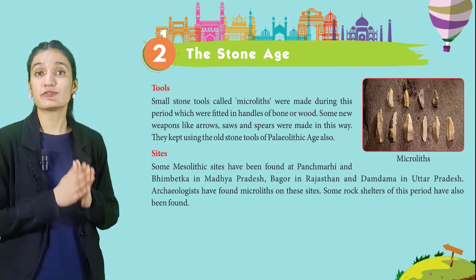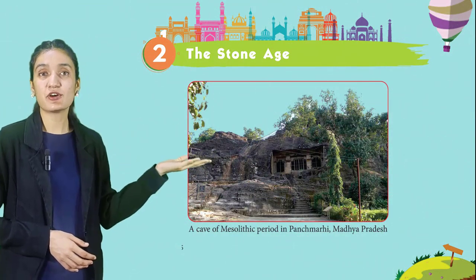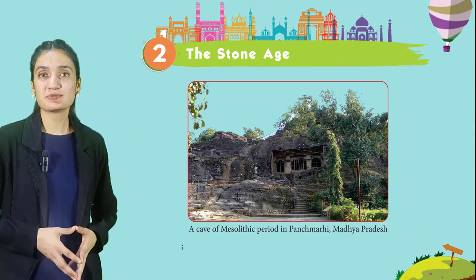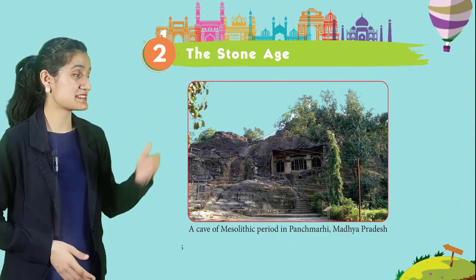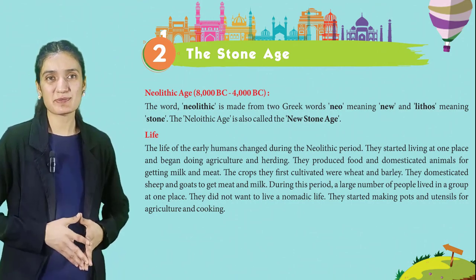Some rock shelters of this period have also been found. Here is a picture of a cave of Mesolithic period in Panchmari, Madhya Pradesh. Now next is Neolithic age, 8000 BC to 4000 BC.